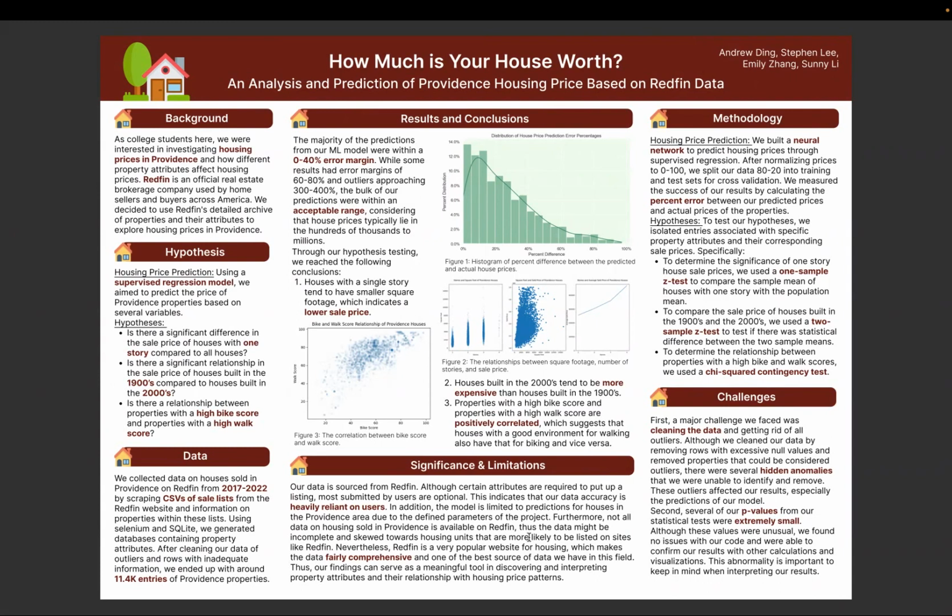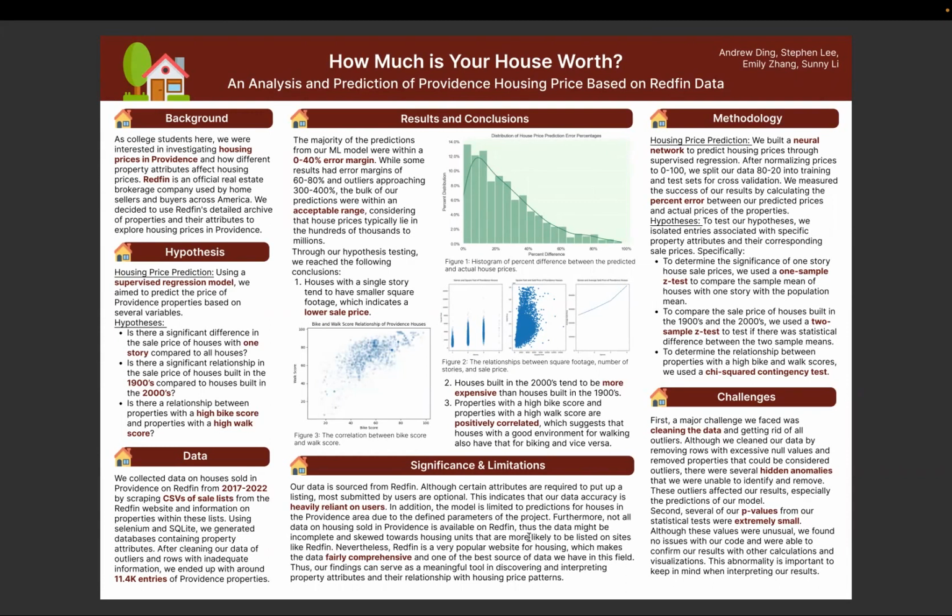Second, several of our p-values from our statistical tests were extremely small. Although these values were unusual, we found no issues with our code and were able to confirm our results with other calculations and visualizations. This anomaly is important to keep in mind when interpreting our results.